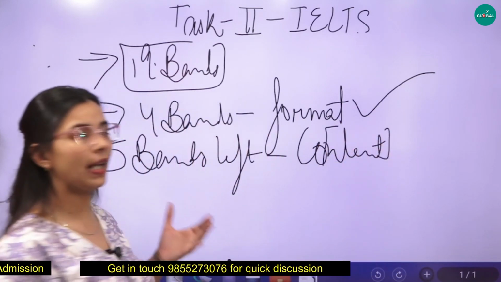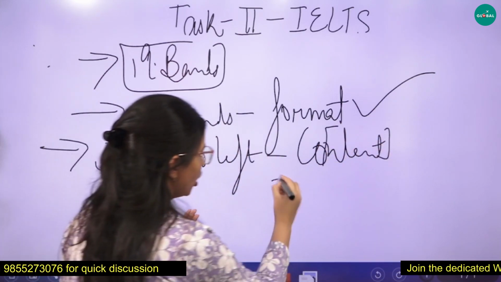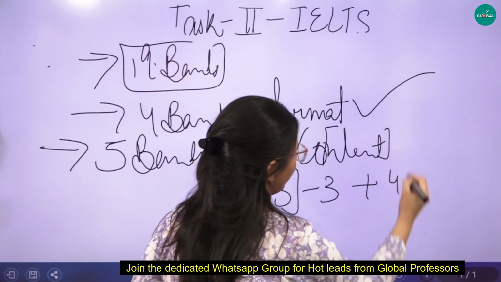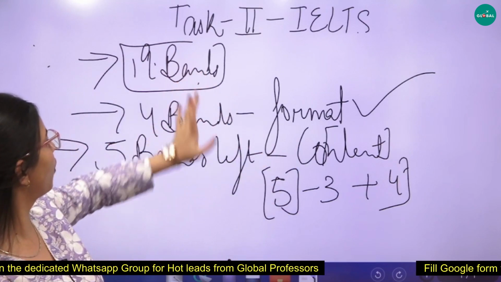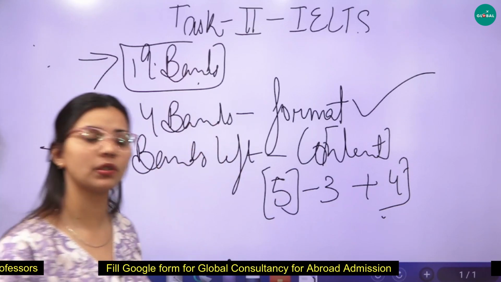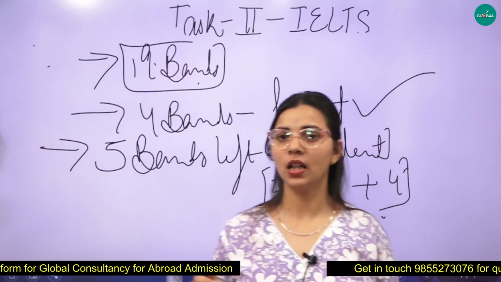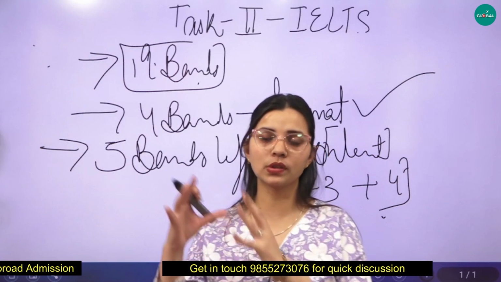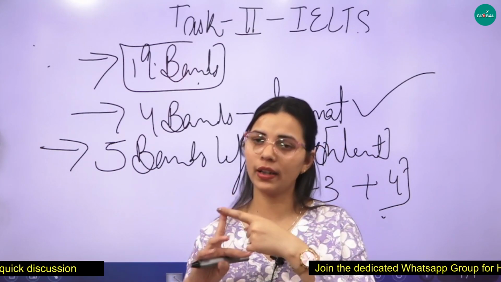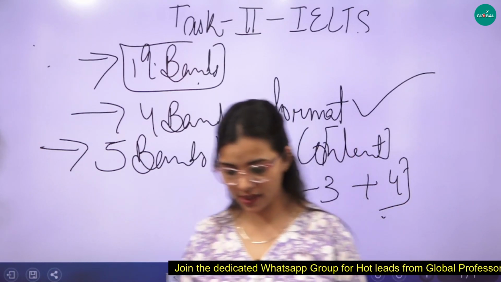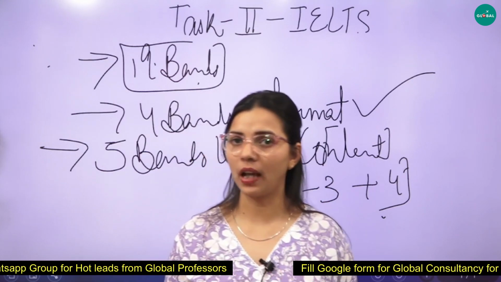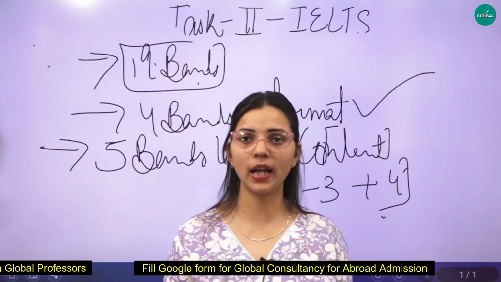So tell me one thing, I believe out of 5 bands we can take at least 3 or maximum 4, right? 4 plus 4 is 8 and 3 plus 4 is 7. I believe if you are writing your essay in a good manner along with using good synonyms, good ideas, following the format, you can easily attain 7 or 8 bands. This is a strategy only I can tell you, and the rest is your practice. Do practice as much as you can. That is only going to help you write a good essay.